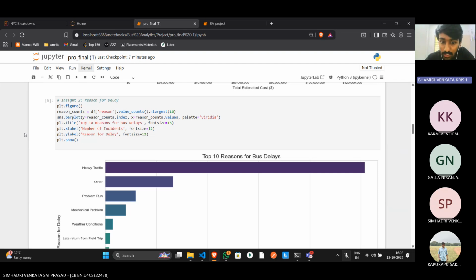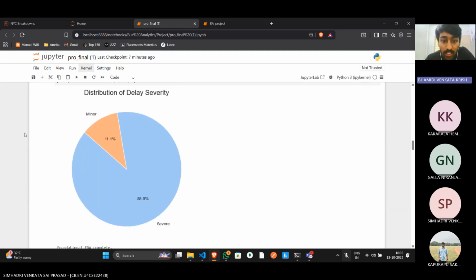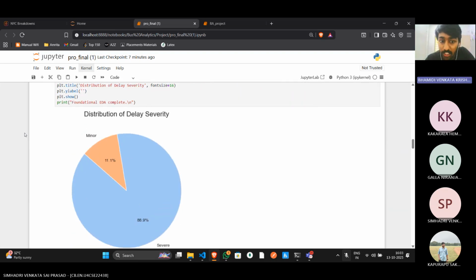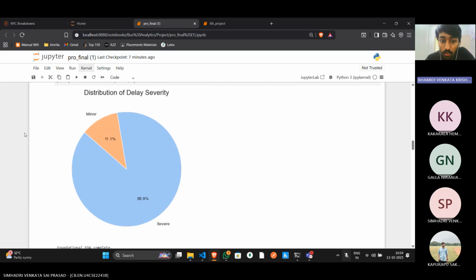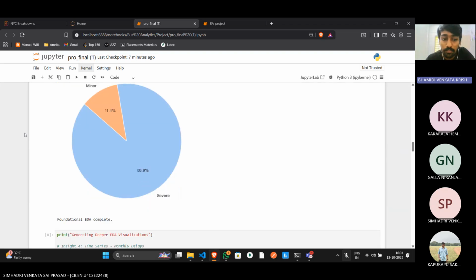Then the third insight is this pie chart. This pie chart is particularly revealing. It shows that the vast majority of delays, nearly 85%, are severe, meaning they last longer than an hour. When delays happen, they tend to be significant.